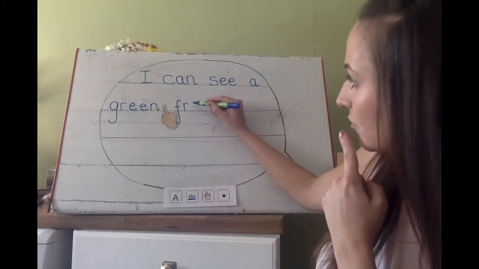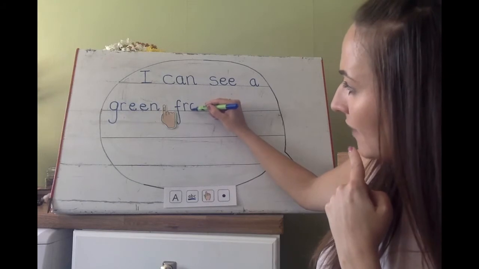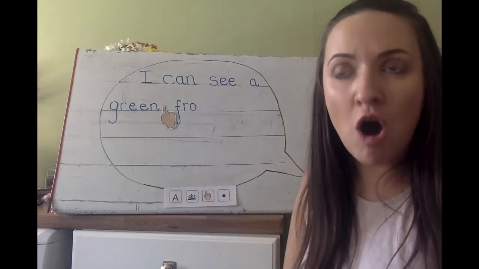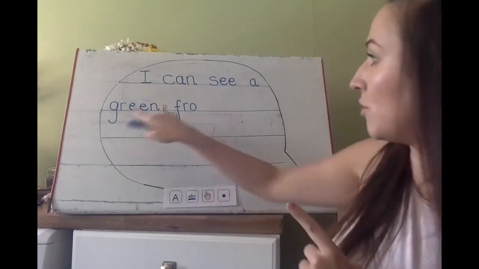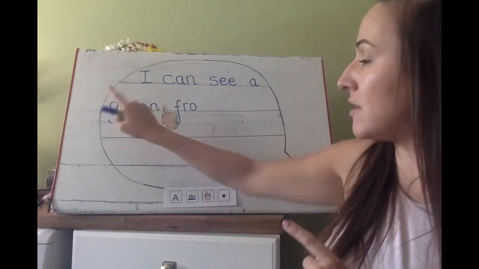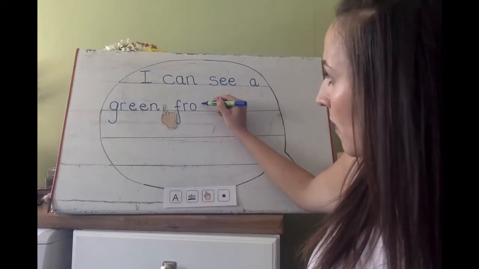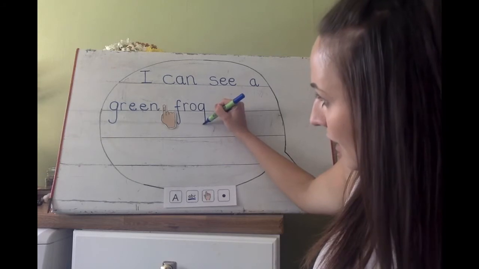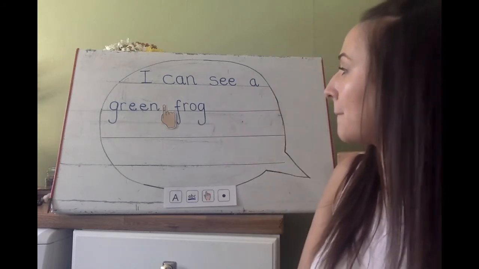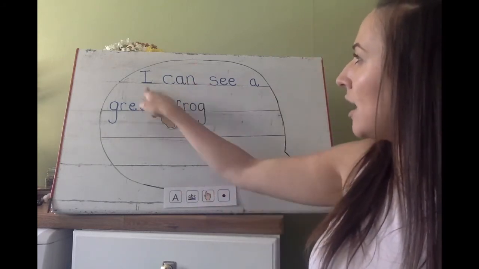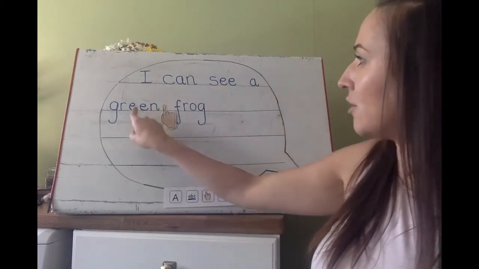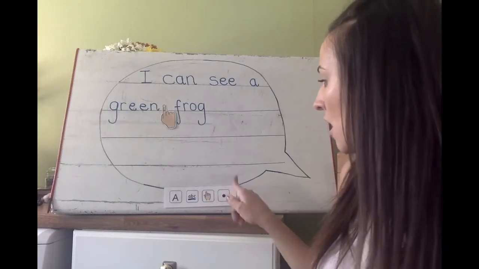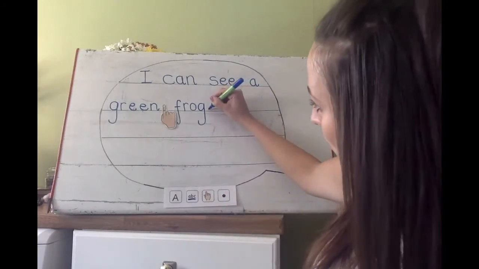Up. Curl around the caterpillar, up. Og. G. We've done the letter G here, which makes the G sound. Curl around the caterpillar and descend under the line. And flick. I can see a green frog. I finished my sentence. I need to remember to put my full stop.